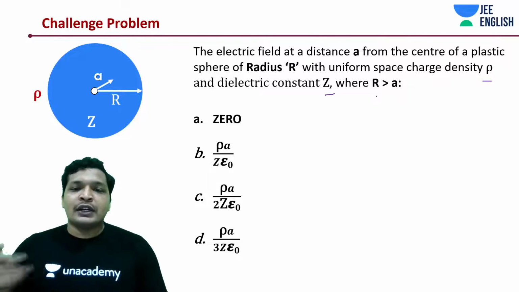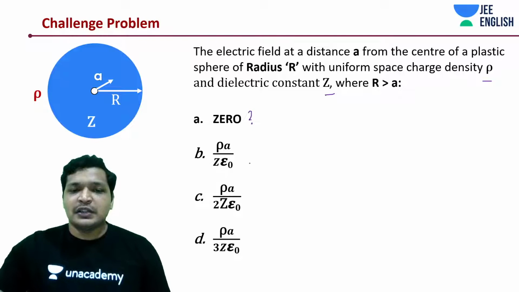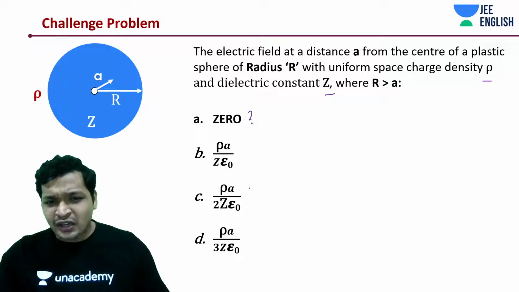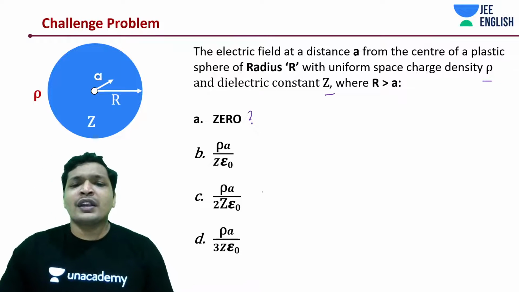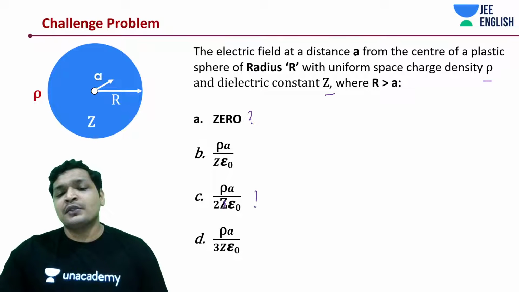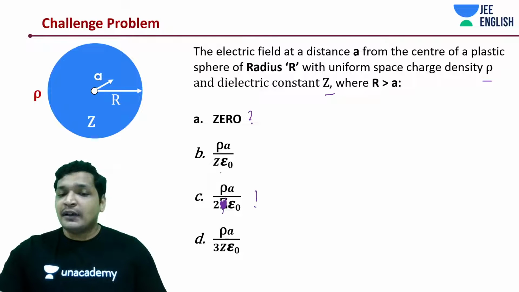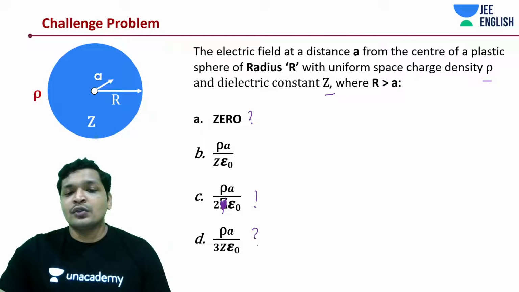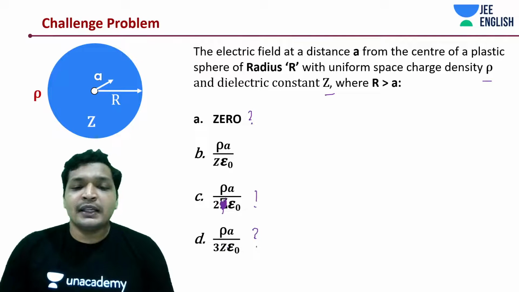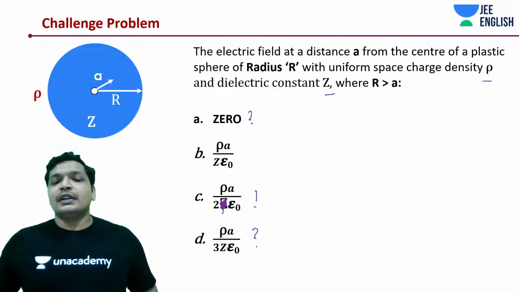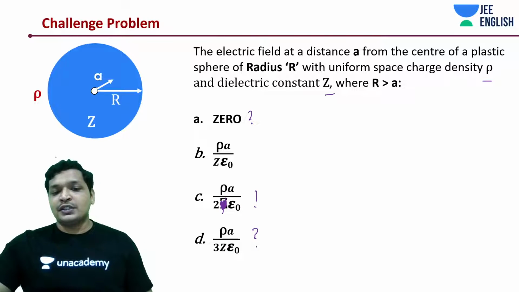Quickly, students, have a look at it. Do you think whether it will be 0, whether it will be rho into A divided by z epsilon naught, or whether it would be rho into A divided by 2 z epsilon naught? Let's even remove the z over here, for convenience. But we have z in the rest of them. And whether it would be rho into A divided by 3z epsilon naught. What do you think? Remove this z over here in option C.